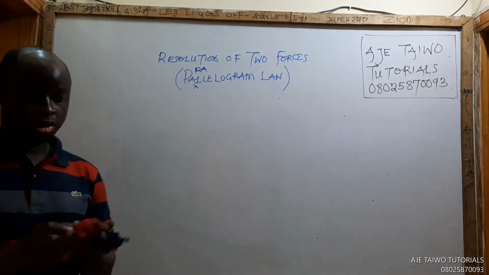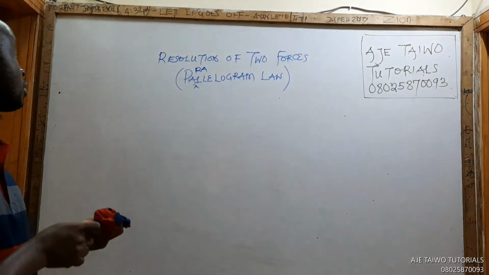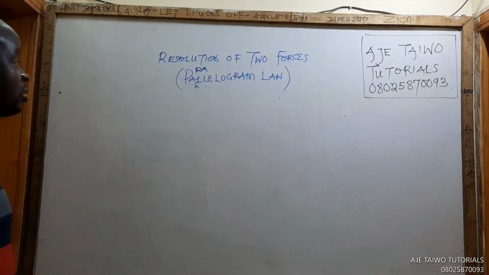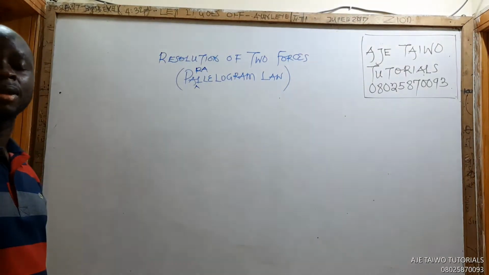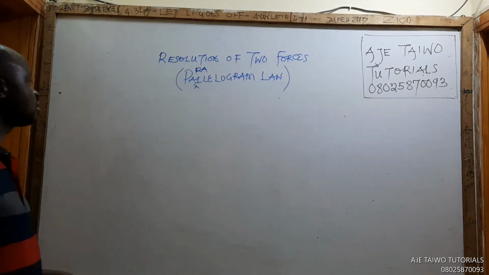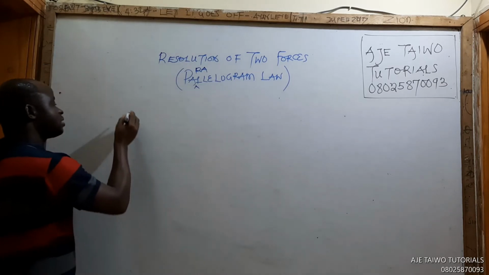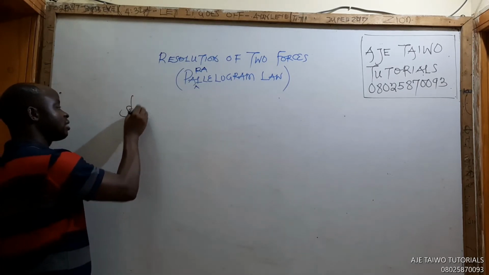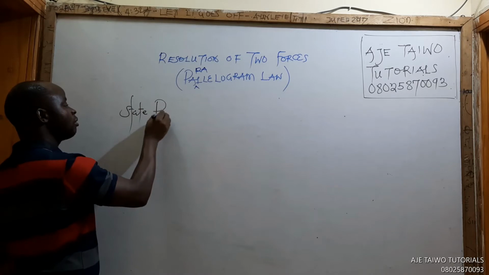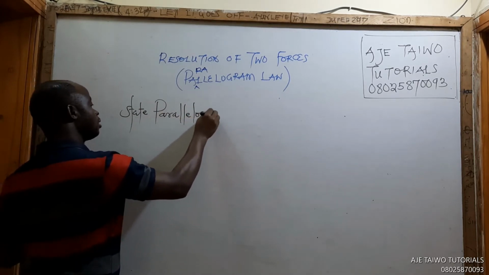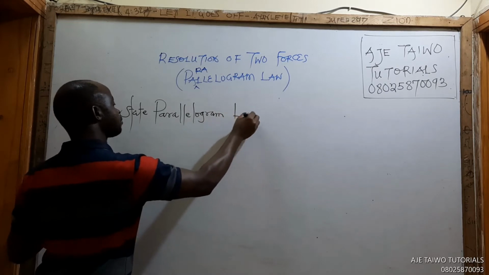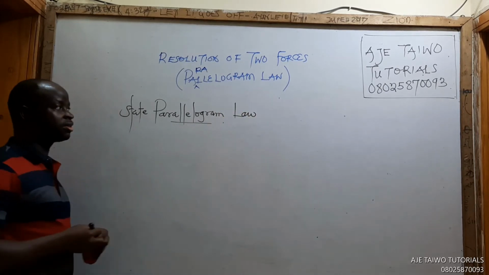Now, when you are resolving two forces, we can just apply the parallelogram law directly without wasting time at all. What is the parallelogram law? We can state it.